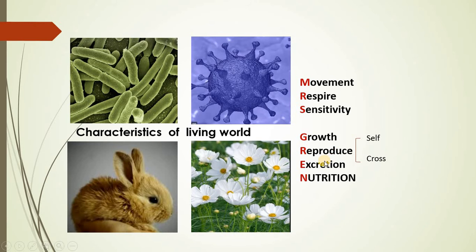Now reproduction is simply, you can say, a type of multiplication. In the sense, here the number of same type of individuals is added into the community or the group, and this is essential to have continuity in life. Now the process of reproduction could be seen within the plant or amongst the organism. Therefore, we can classify them as self-pollination or cross-pollination.